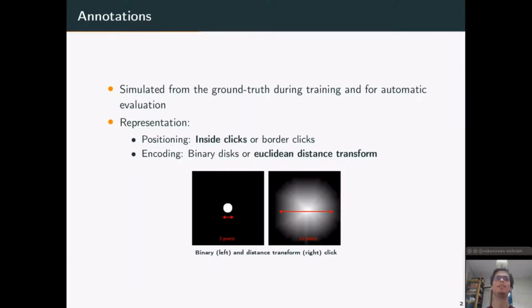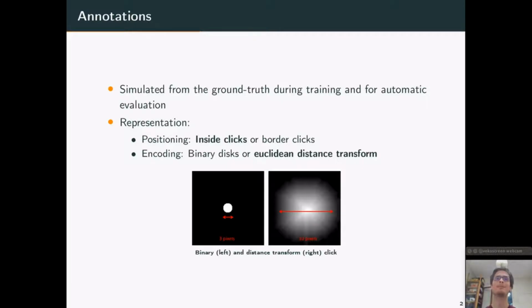I now delve into the details of the annotations, which really are at the core of our framework. They are simulated from the ground truth during training and to automatically evaluate it. So on one hand, during training, to let the neural network learn how to be guided by these annotations, and on the other hand, for automatic evaluation, to automatically test if our framework works.